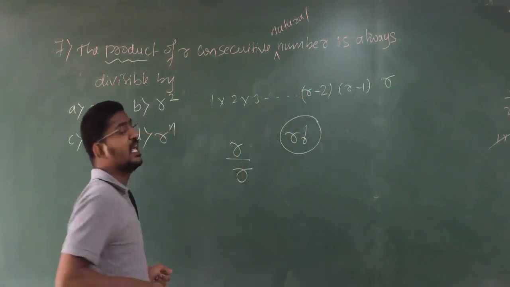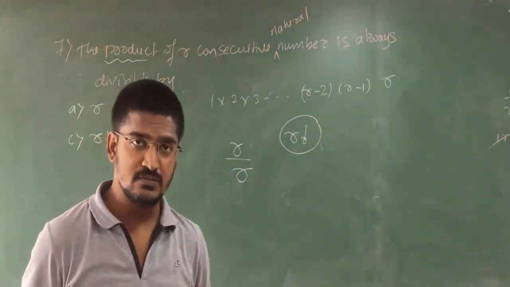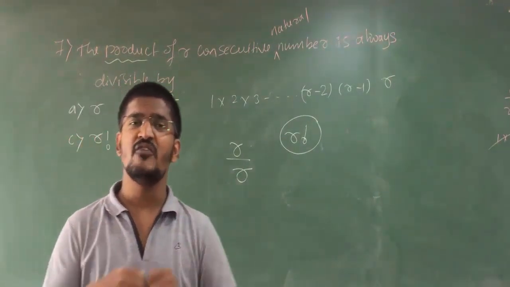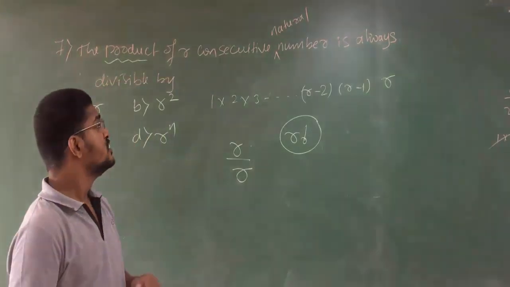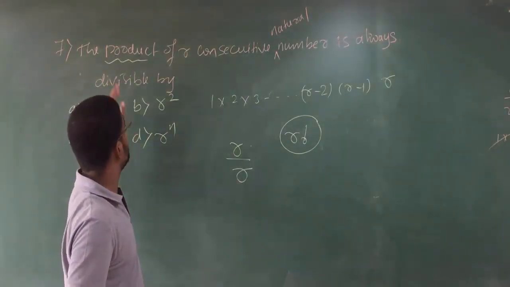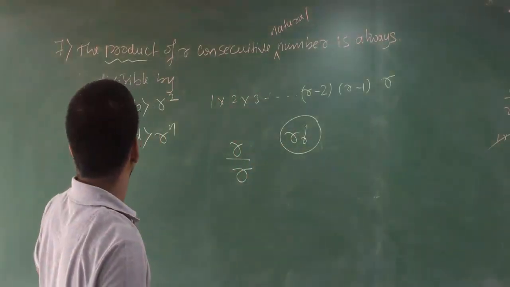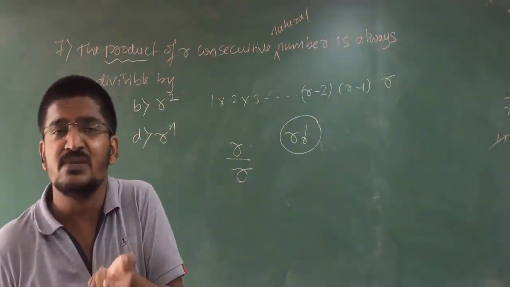They are indirectly telling r factorial is divisible by what? Are you getting my point? Divisibility means if you divide that number, the remainder must be 0. Clear? So they are asking that the product of r consecutive natural numbers is always divisible by what? That means nothing but r factorial is divisible by what?